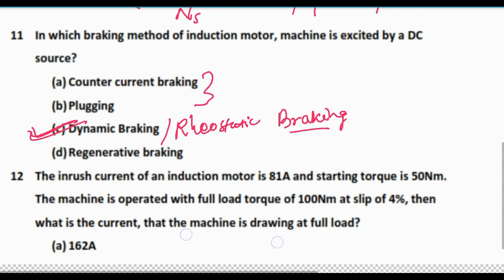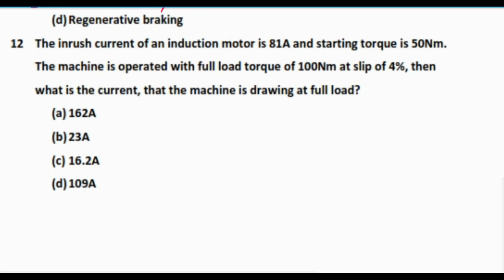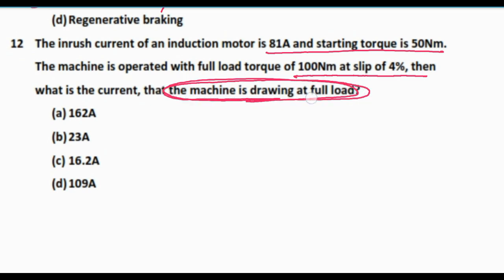The next question is, the inrush current of an induction motor is 81 ampere and starting torque is 50 Newton meter. The machine is operated with full load torque of 100 Newton meter at slip of 4%. Then what is the current which the machine is drawing at full load? So full load current this is asking. So here